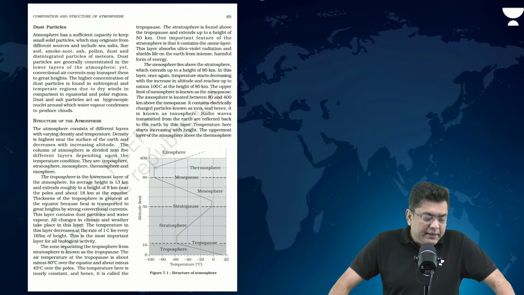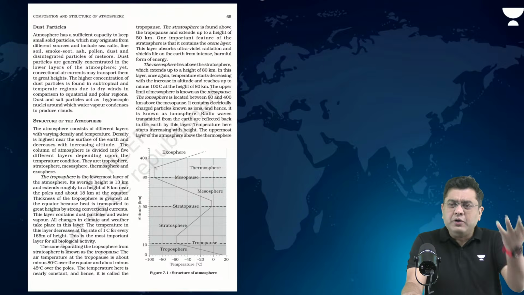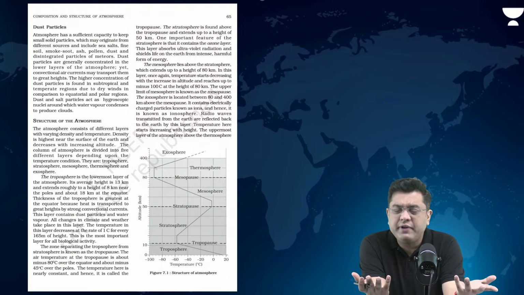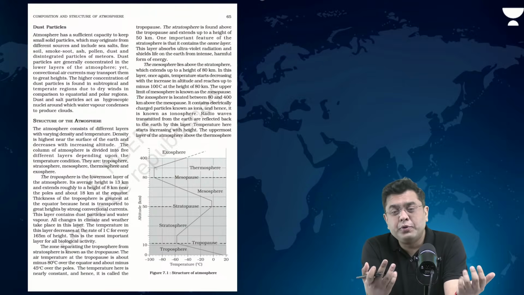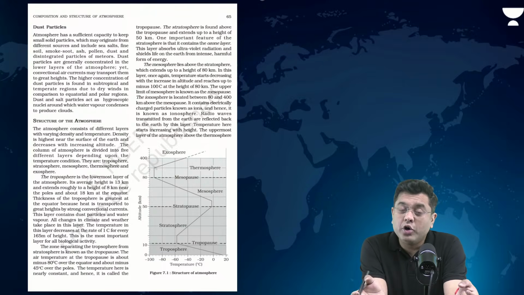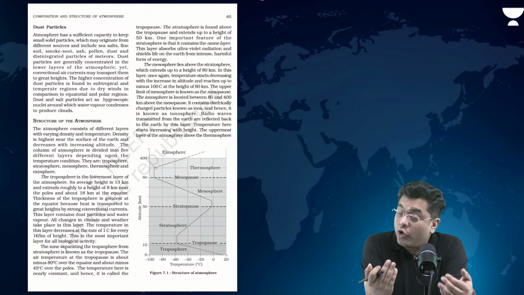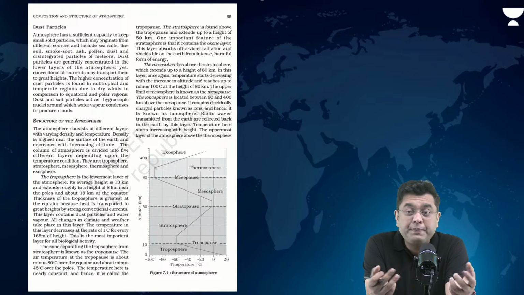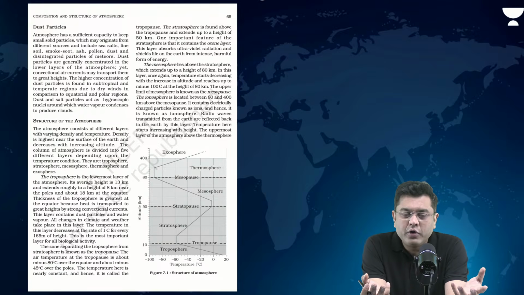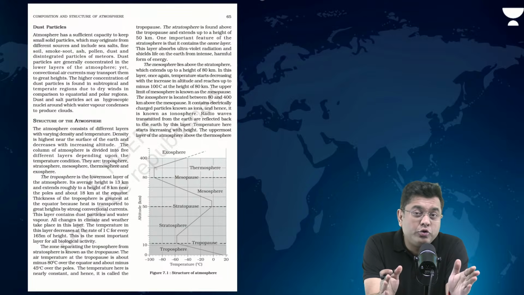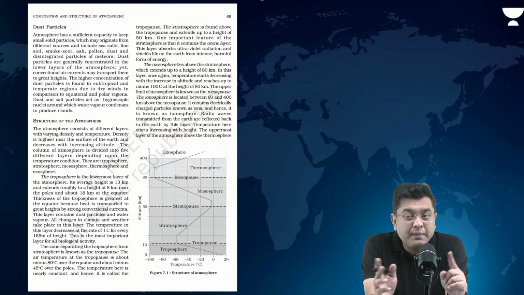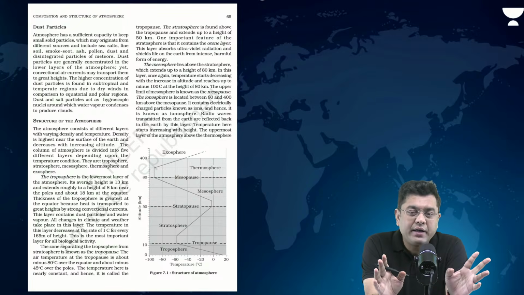Okay. Now, after that, where do you get these dust particles? From the ground surface as a result of erosion, wind erosion, weathering. Let's suppose in the atmosphere, a meteor is coming, breaking down, burning out. That also creates the presence of dust particles. So all these processes produce a lot of dust particles. So next time when you talk about dust particles, it is not an absolute nuisance. There are benefits associated with that as well.